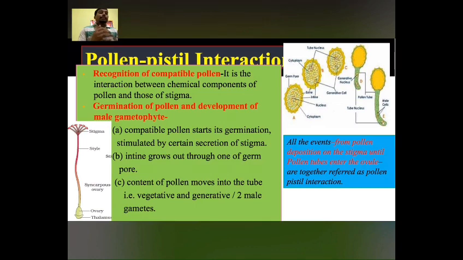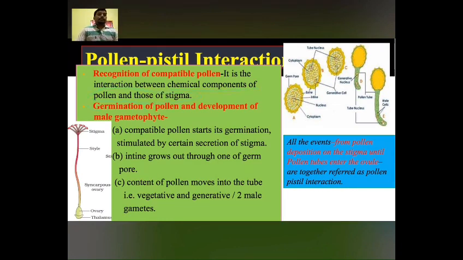Why? Because there are chemical components between them, and a continuous dialogue is going on, which is mediated by chemicals like boron, inositol and sucrose. So these are the chemicals which establish a continuous dialogue between the stigma and pollen, pistil and pollen. So the ability of the pistil to recognize the pollen is through a continuous dialogue between the chemical components of pollen and stigma.